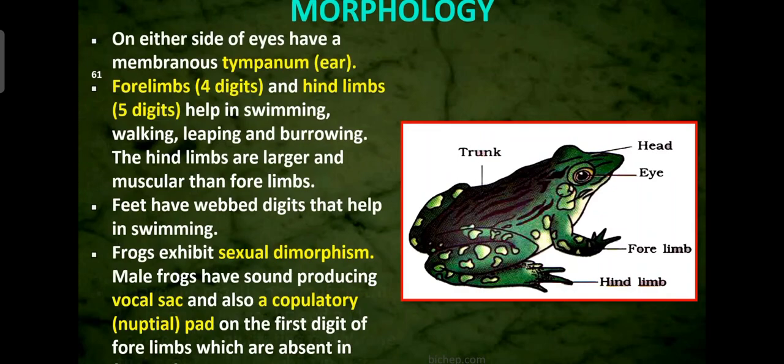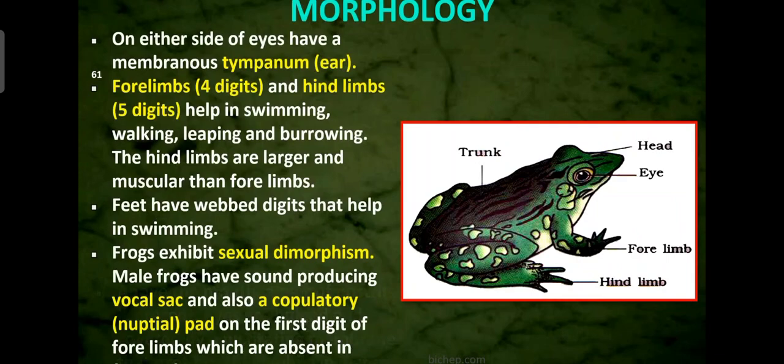Then on either side of eyes, you can see in the diagram, behind the eyes, there is a membranous tympanum. Tympanum is nothing but the ear. The ear is present for the sound sensation. Behind the eyes, a pair of tympanum is present.